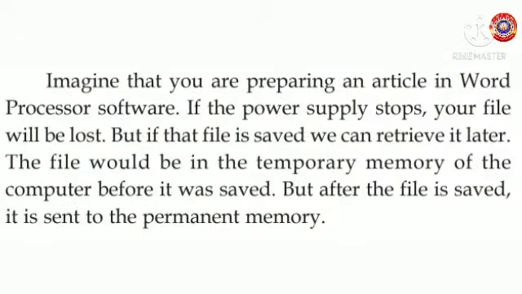Imagine that you are preparing an article in word processor software. If the power supply stops, your file will be lost, right? But if that file is saved, we can retrieve it later. Retrieve means get back. The file would be in the temporary memory of the computer before it was saved. But after the file is saved, it is sent to the permanent memory. Clear? Here we had mentioned that temporary memory is the RAM.